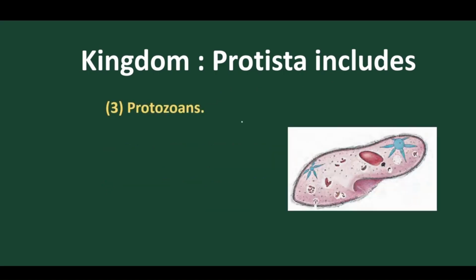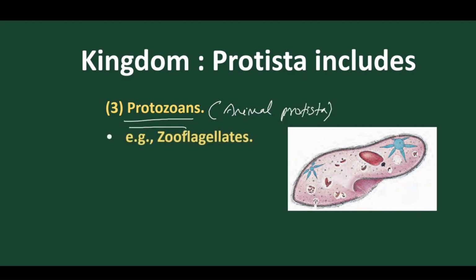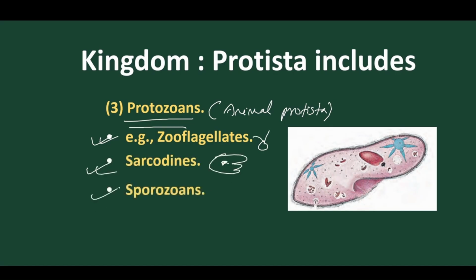The third type is called animal protista, also called protozoans. The best example is Euglenoids, which have flagella. Then we have Sarcodina, which have pseudopodia as locomotory organelles. Then Sporozoa, which don't have any locomotory organ; they produce spores, and these spores get liberated and dispersed. And Ciliated Protista have cilia as locomotory organs. So these four groups of animal protista are included under this kingdom, called Protista.